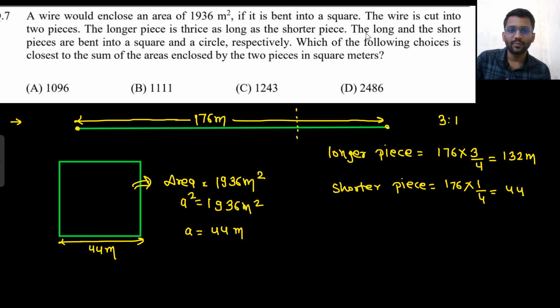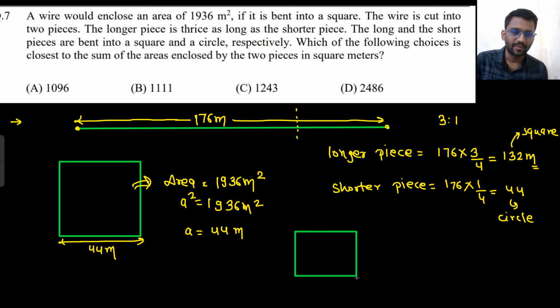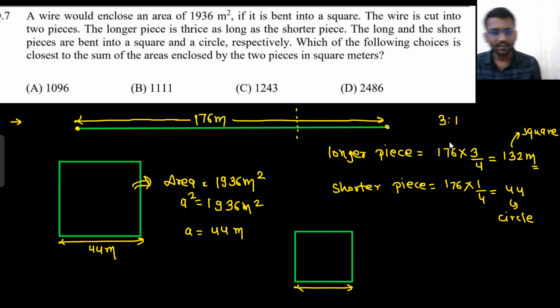Now the long and the short piece are bent into a square and a circle respectively. So from this you are making a square, and from this you are making a circle, right? From 132 meter you make a square. So what will be the length of one side? 132 by 4. I did not need to use a calculator, very easy, 33 meter only.